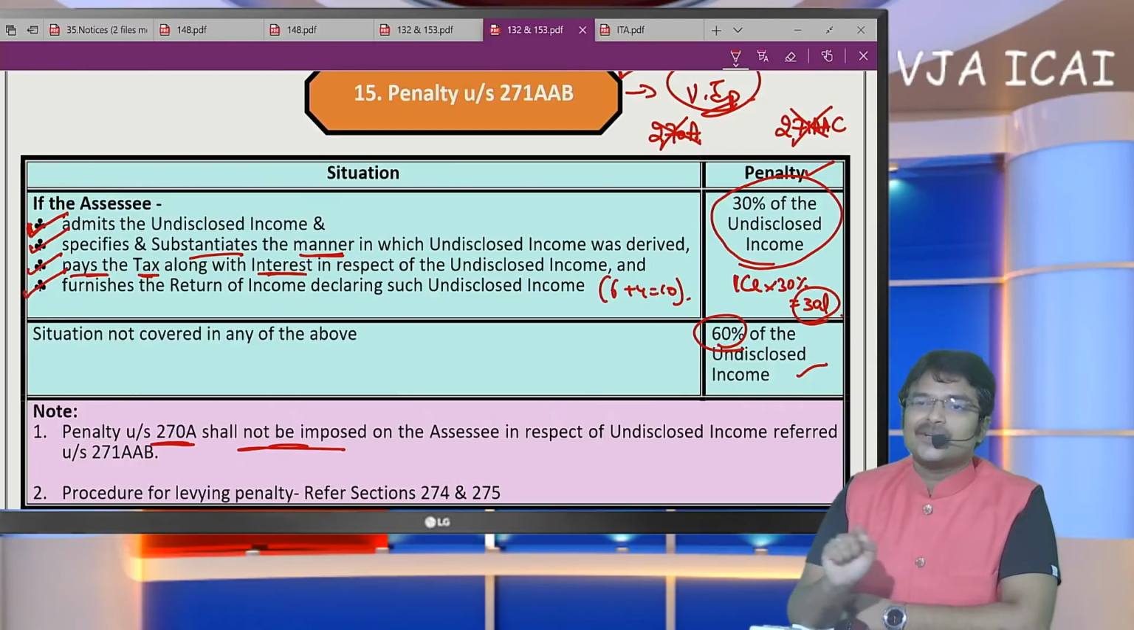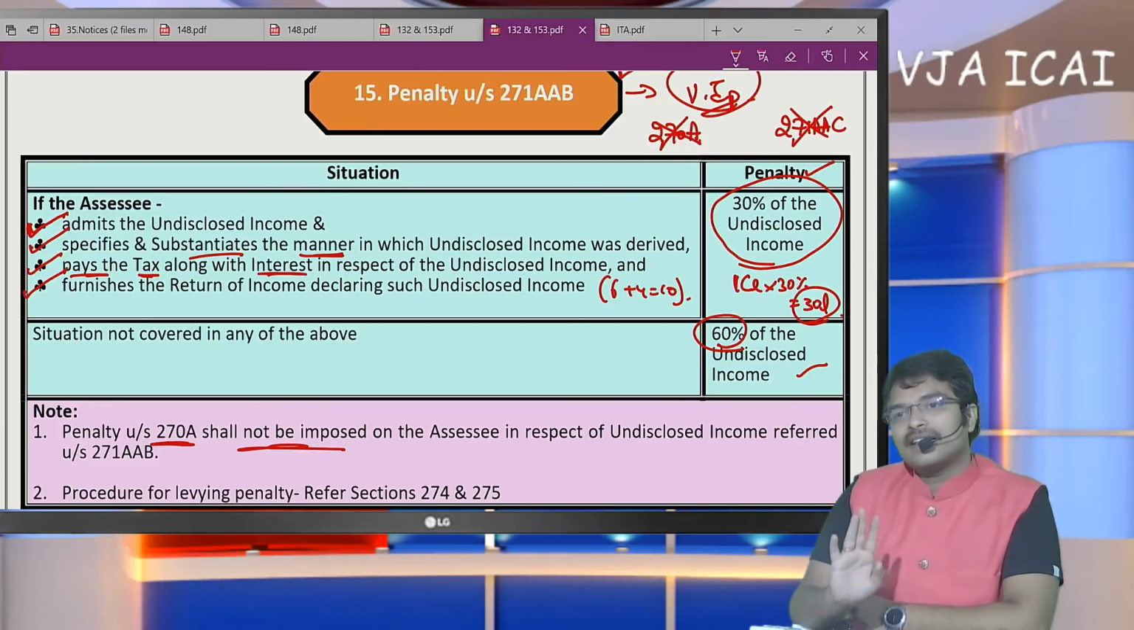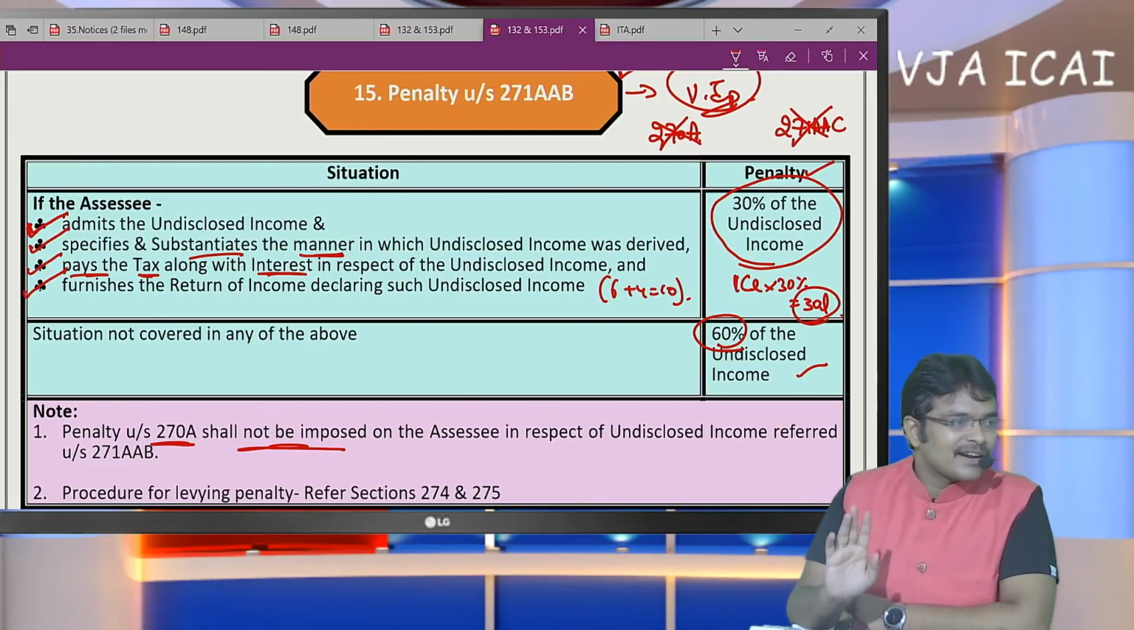First, we have to sign the declaration. Search warrant, we have to sign it immediately. After that, you can call for a lawyer or a chartered accountant.